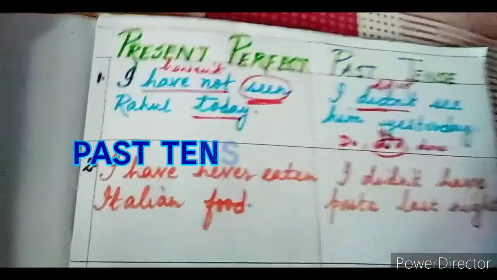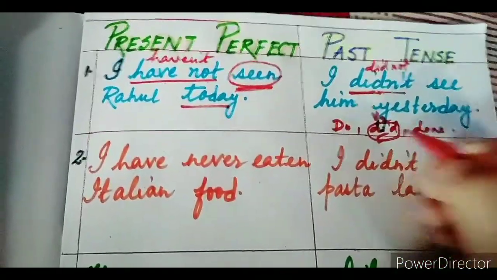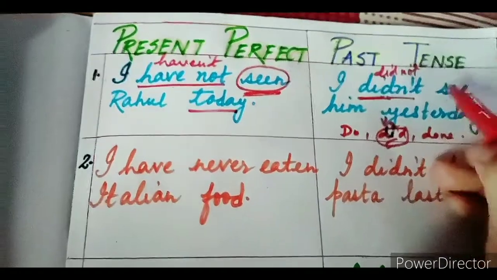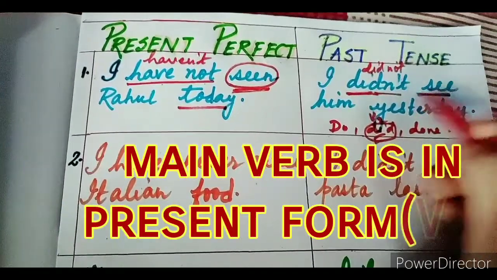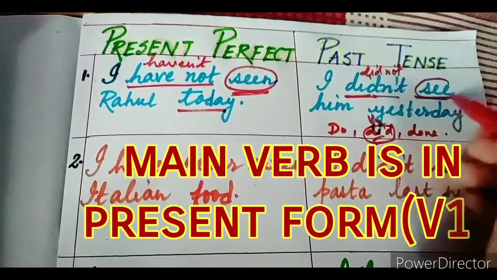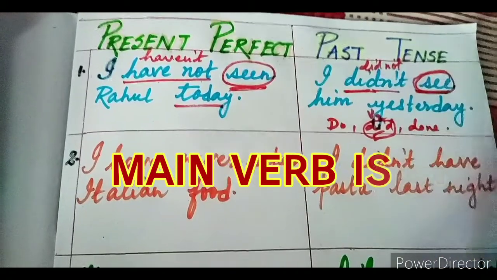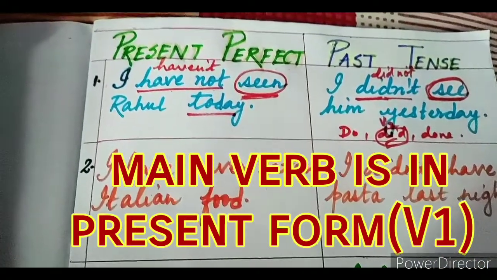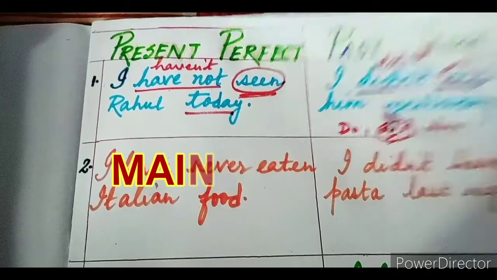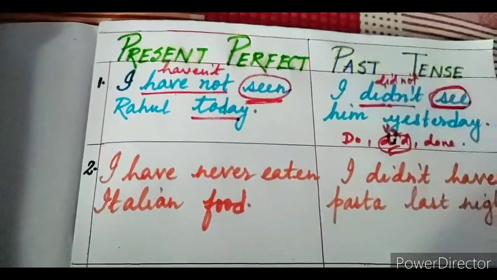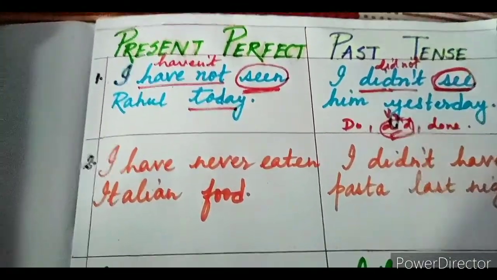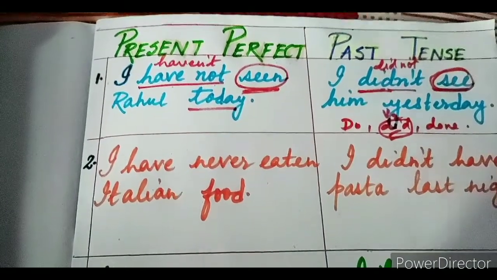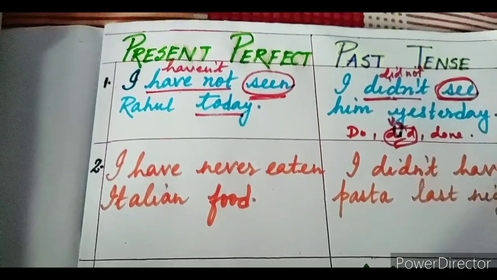So please remember that along with this did, the main verb always comes in the present form. That is why you can see I have used the main verb see here. That is the simple present or the verb form 1. You cannot say didn't saw. That is absolutely wrong.